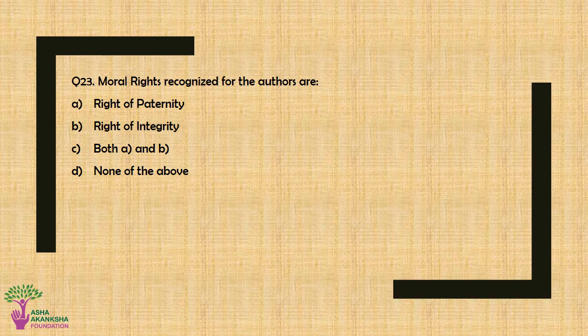Question number 23. Moral rights recognized for the authors are option A, right of paternity. Option B, right of integrity. Option C, both option A and option B. Or option D, none of the above. The correct answer for this question is option C, both option A, right of paternity, and option B, right of integrity.